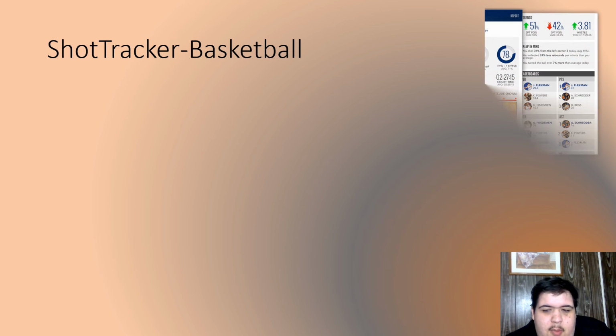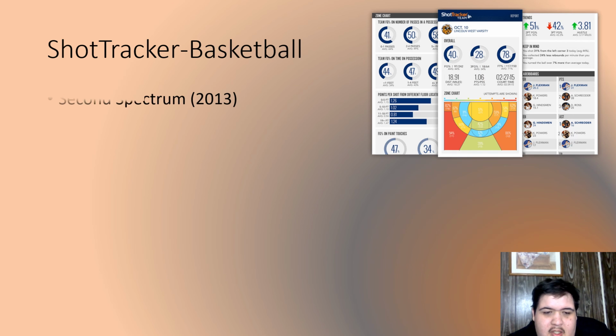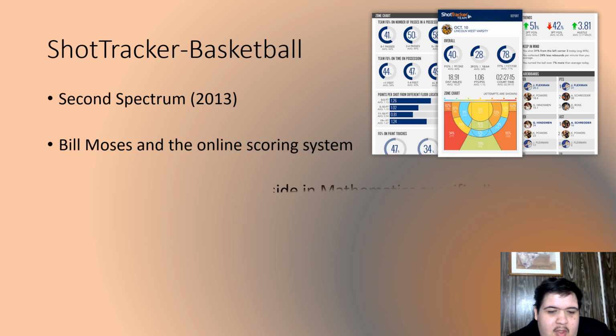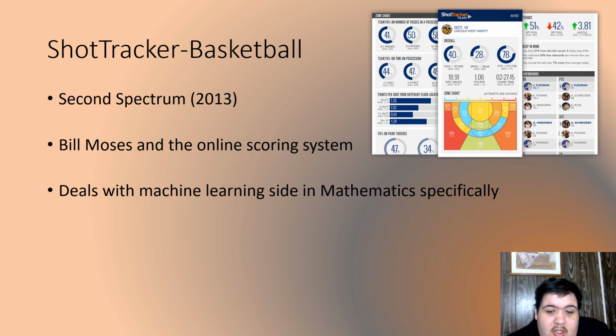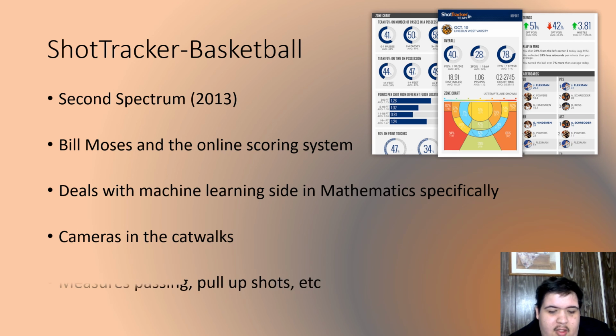The shot tracker is for basketball. As you see here, this was originally called Second Spectrum, which would look at the arc of the basketball, the distance, and calculate the drive to the basket. Bill Moses had the online scoring system originally placed, which is how we see all the digital scoring systems today. And he's also the founder of Shot Tracker. This shot tracker technology deals with machine learning and mathematics, and there are actually cameras in the catwalks of basketball stadiums to help calculate this arc length. It measures passing, pull-up shots, jump shots, three-point shooting, and much more.